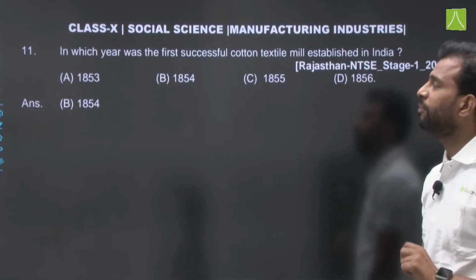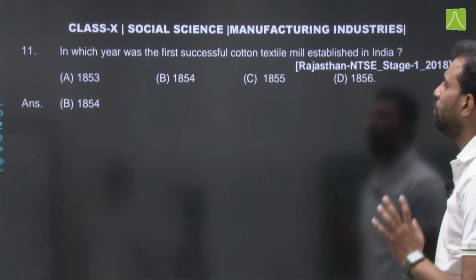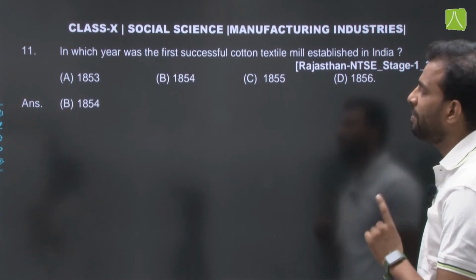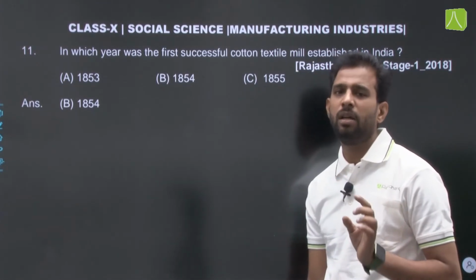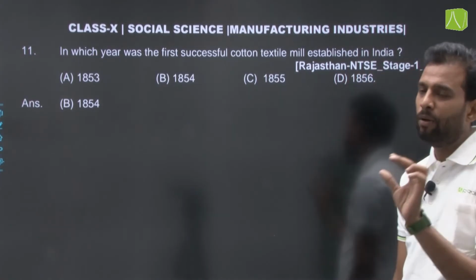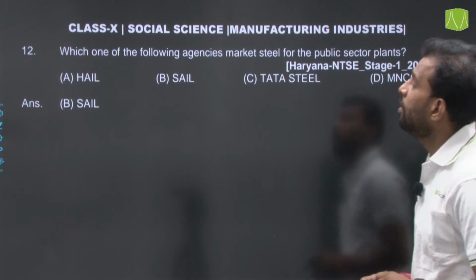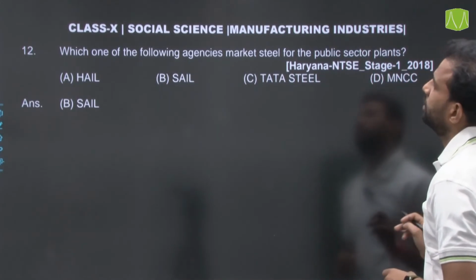Now the next question, question number 11. In which year was the first successful cotton textile mill established in Mumbai? So option B will be the right answer, 1854. This is a true fact, and it is also a notable point in the NCERT book. Now the next question. Which one of the following agencies markets steel for the public sector plants?